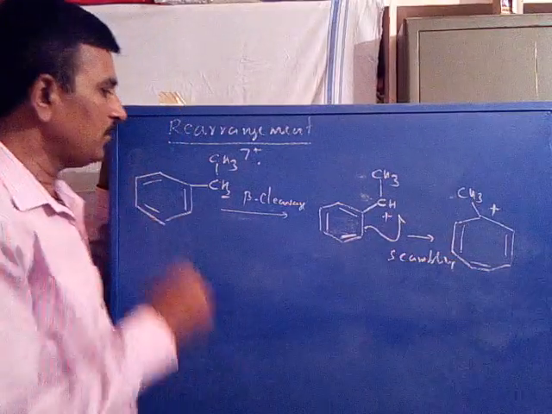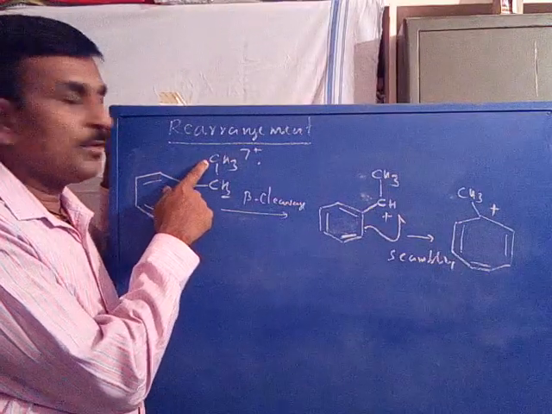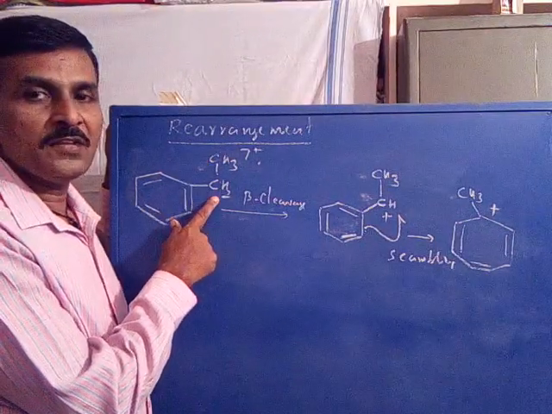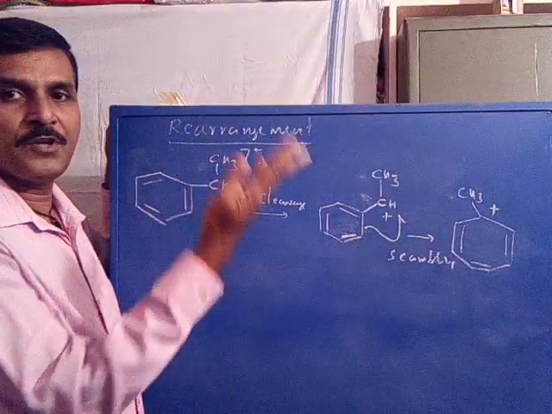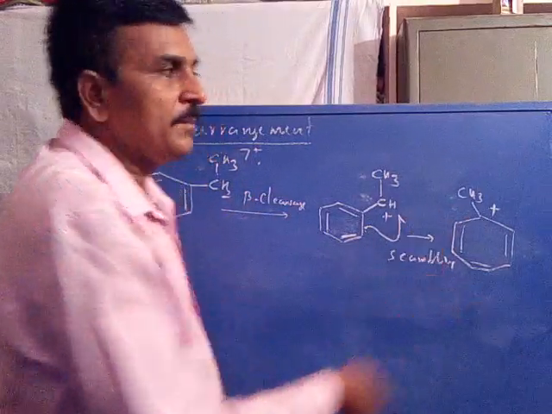Now with respect to substitution, say instead of CH3, suppose on the CH2 carbon there are other substituents, then we will get a respective substituted tropylium cation.